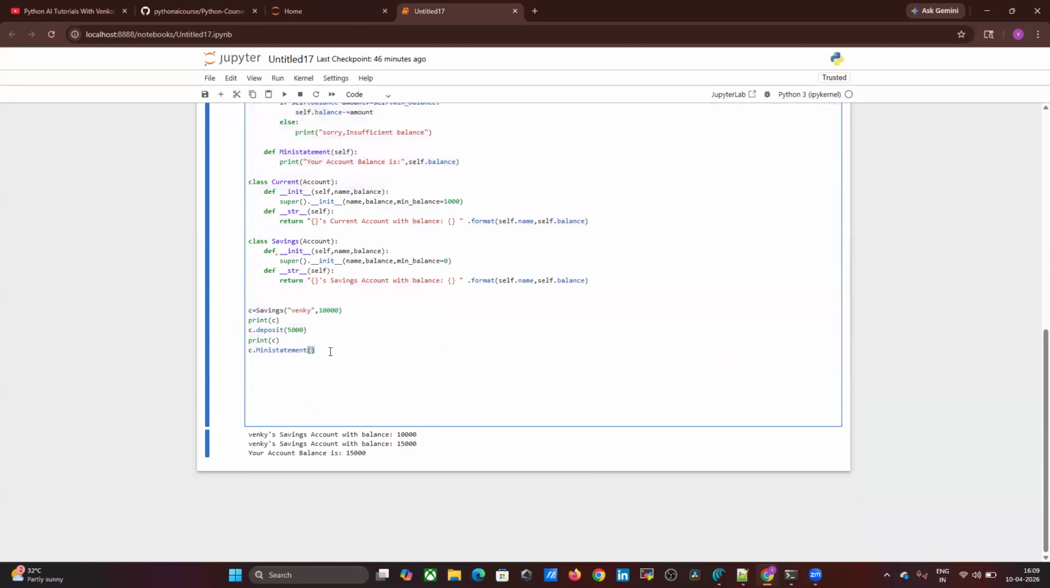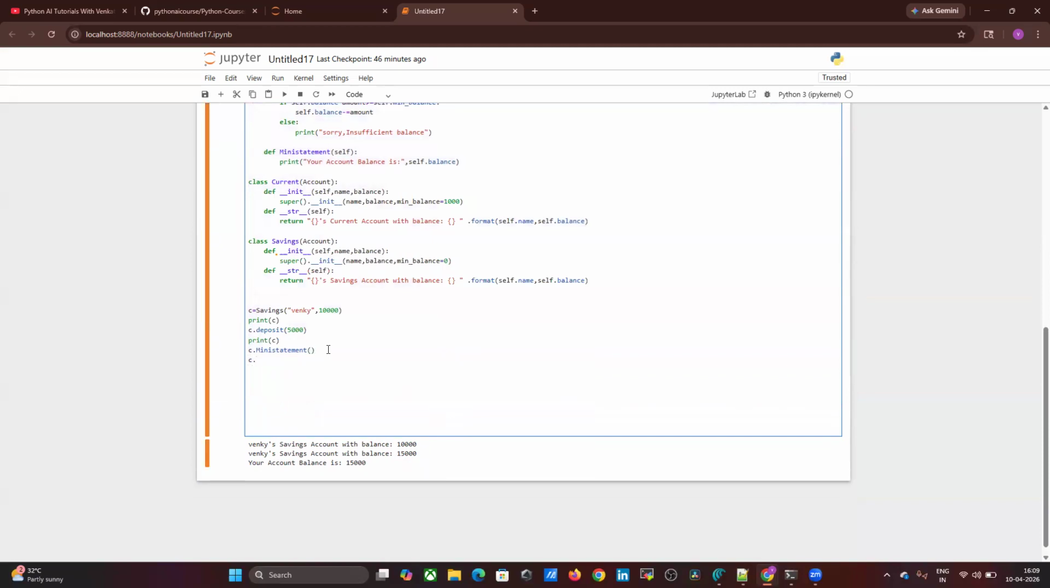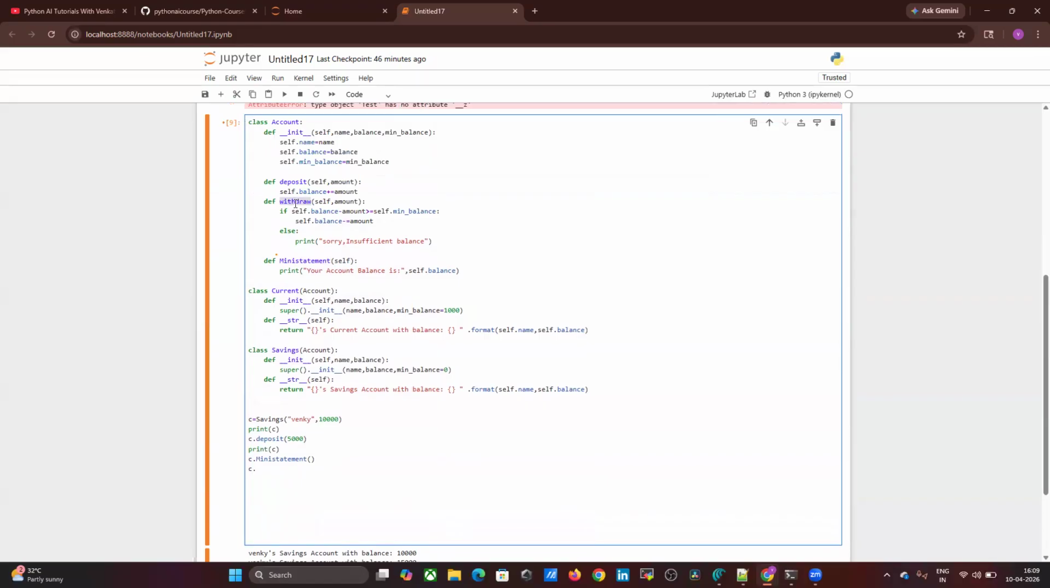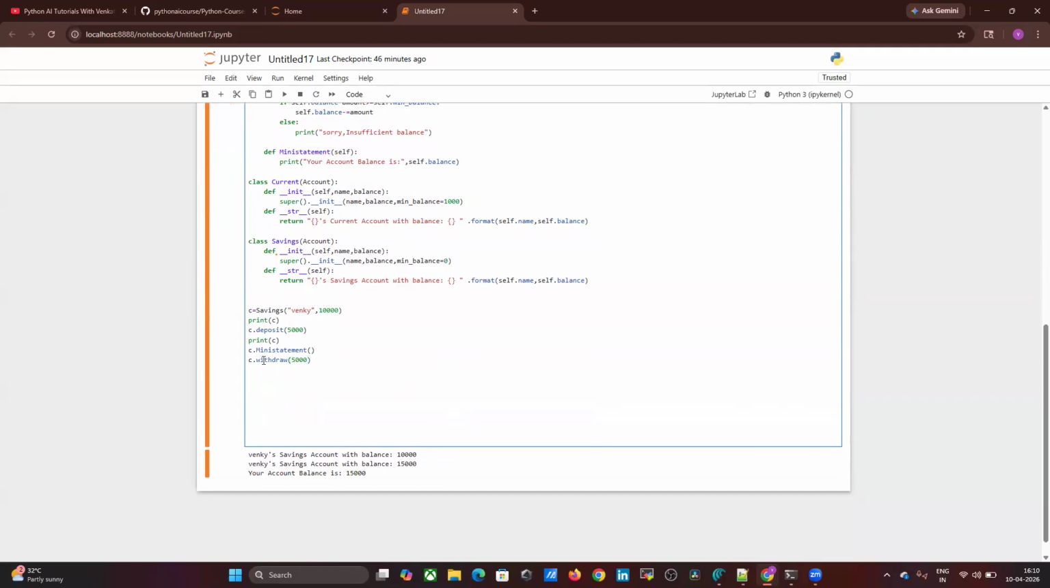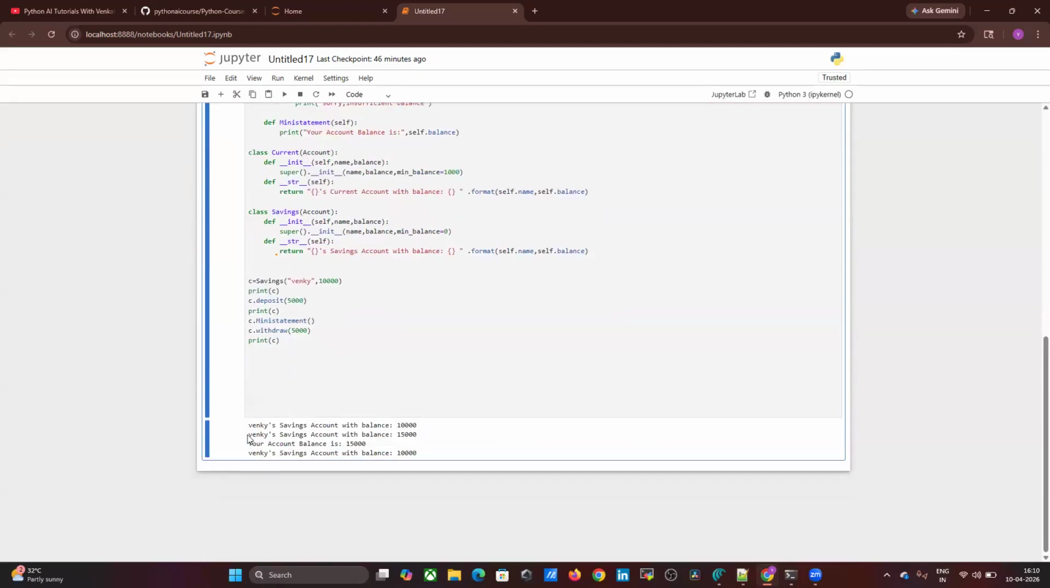Okay, I want to withdraw some amount. See that withdraw. 5,000 I want to withdraw. Okay, then print(c), I want to check what happened. Now initially 10,000 is there. After I added 5,000, the total is 15,000, and I called your account balance, 15,000 mini statement. Then I withdrew 5,000. Then your savings total is 10,000.